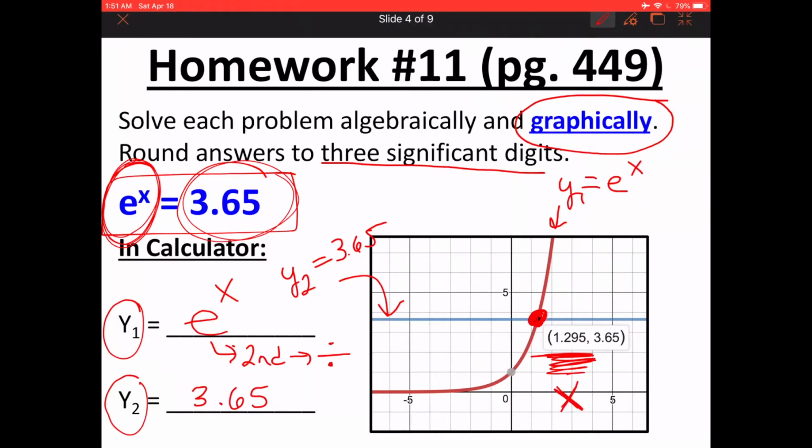To go to 3 significant digits, I would take the 1, the 2, the 9, but making sure that we are rounding appropriately. So I'm going to go x equals 1.30. Okay, guys? So that would be my final answer. Sound good? So this is how we solve this problem by graphing.